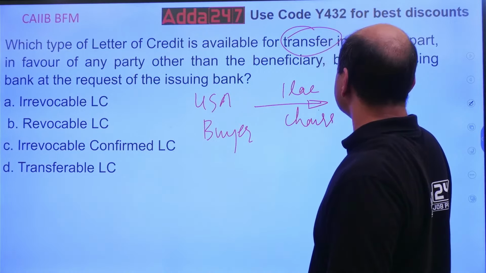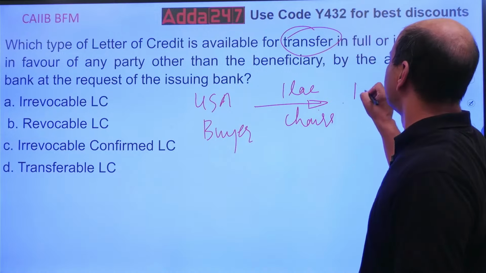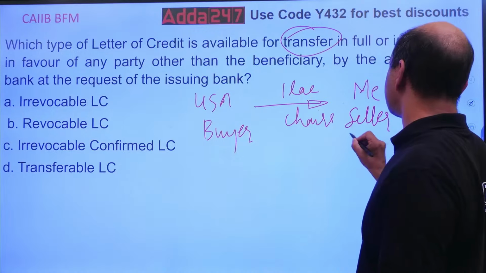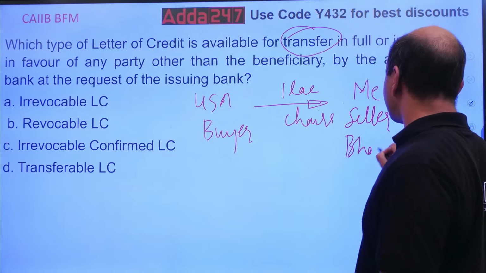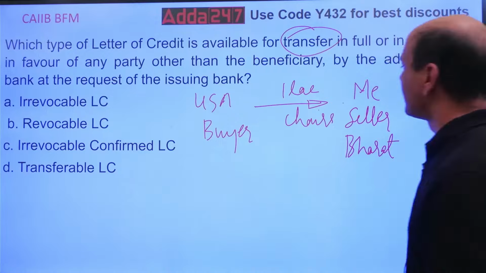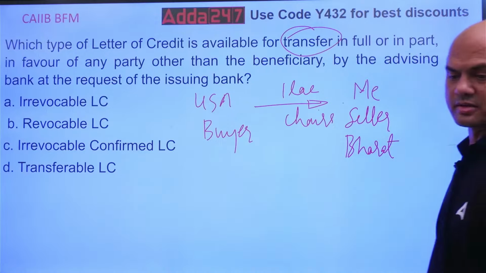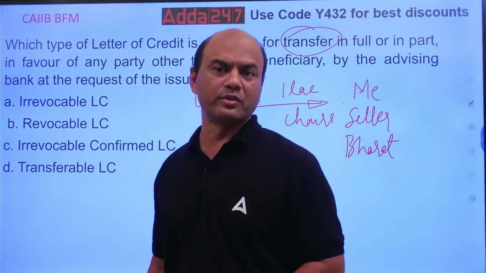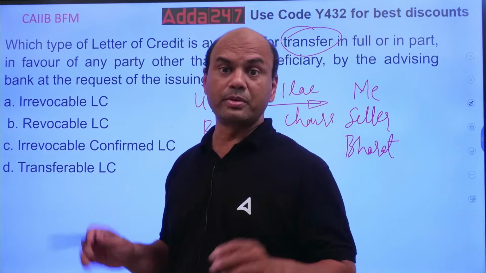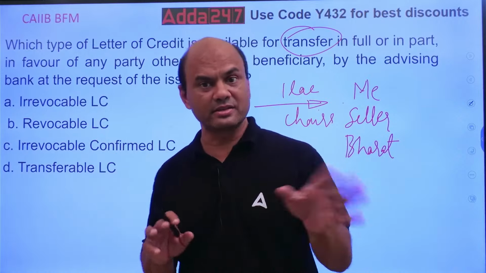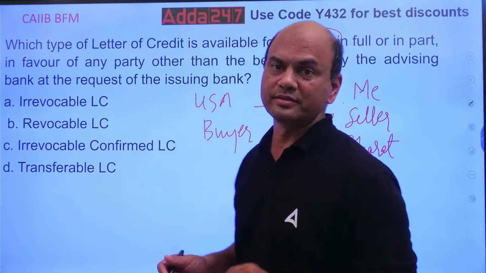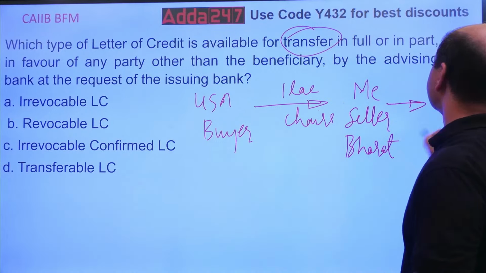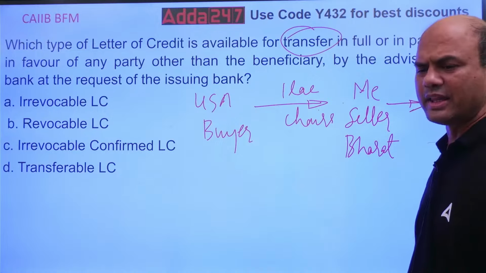Now the problem is me. I am the seller in Bharat, but I am not the manufacturer. I don't prepare these 1 lakh chairs. So in that case, what will I do? I'll find someone who prepares 1 lakh chairs as per this agreement. So I'll transfer this to, let's say, Mr. A. What will I do? I'll add my commission.